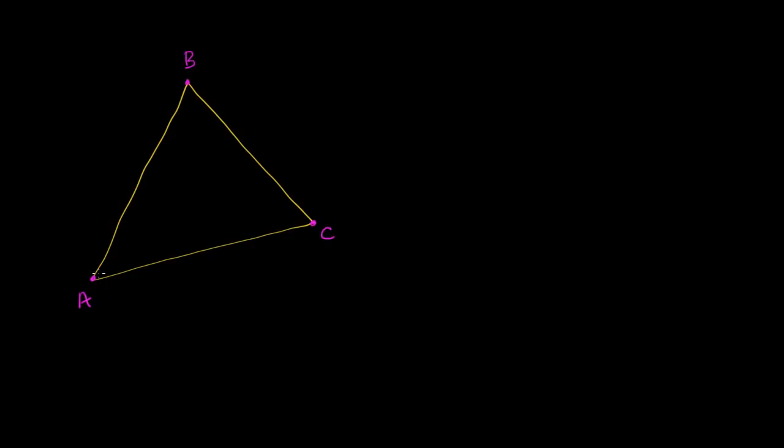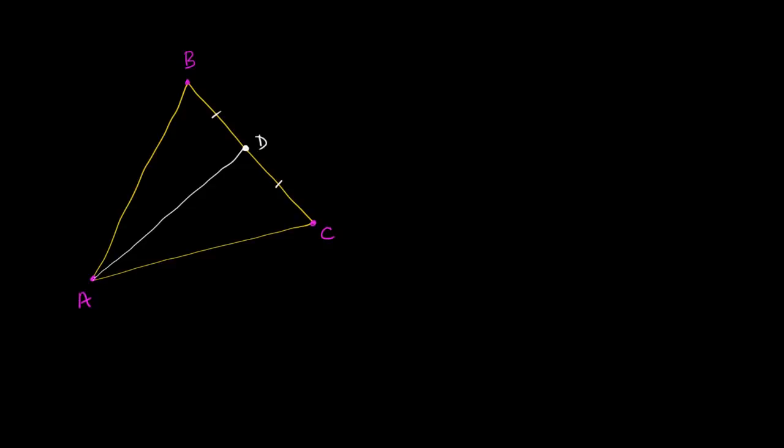So the median is if we start at one of the vertices, so let's start at this one right over here, and then we bisect the opposite side. So this right over here would be a median. And so it started there and it bisects this side right over here. So the length from B to, let's call this D, is equal to the length from D to C.